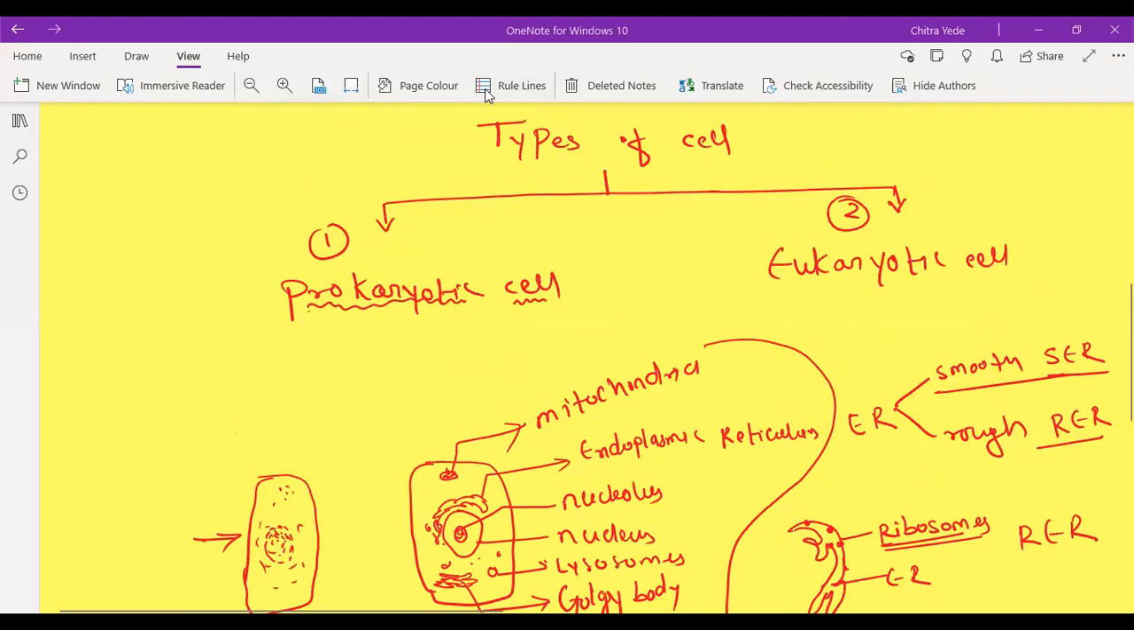See, all the cell organelles are not well membrane bound, but we are considering the nucleus only. See, what is the meaning of prokaryote? Pro means the primitive.